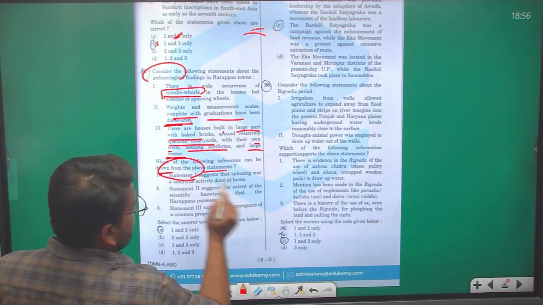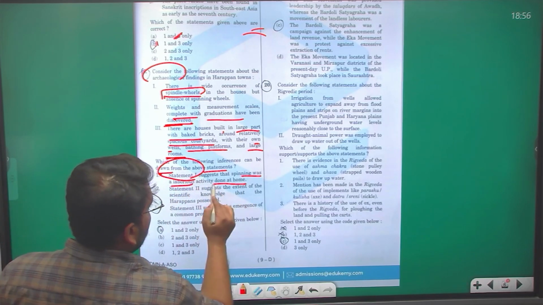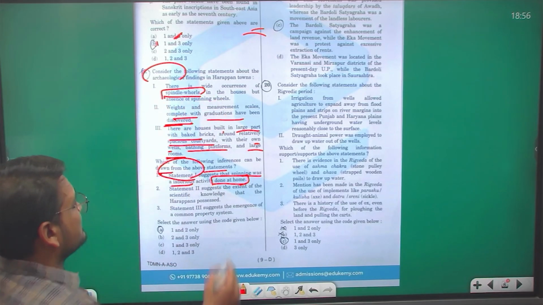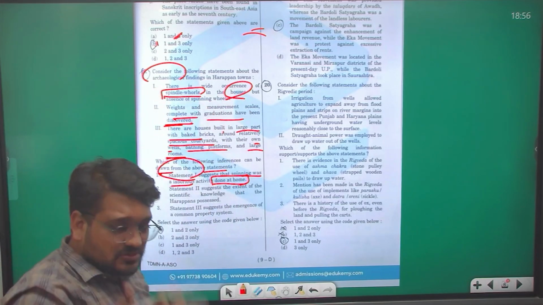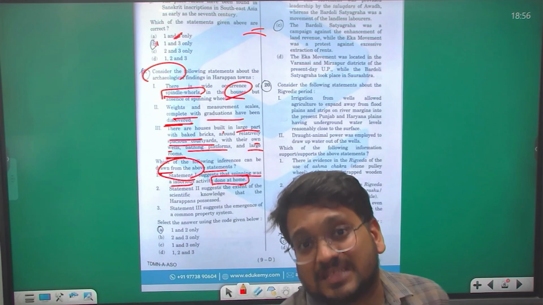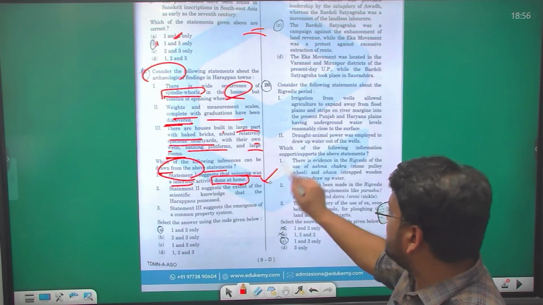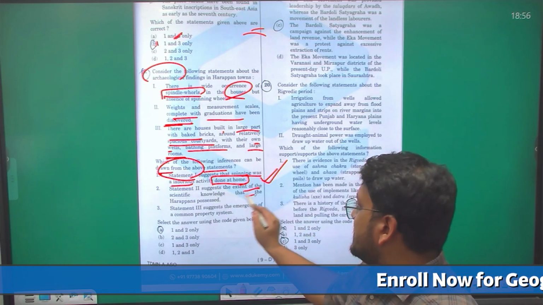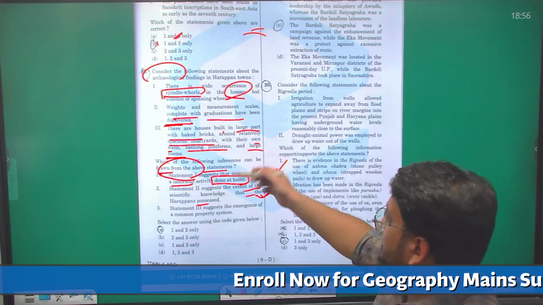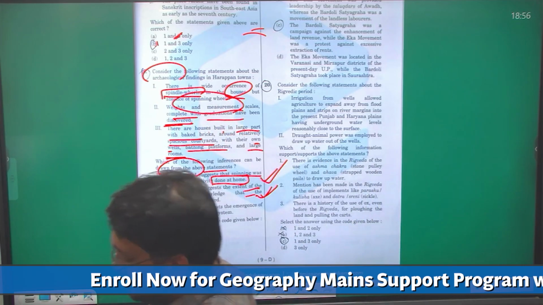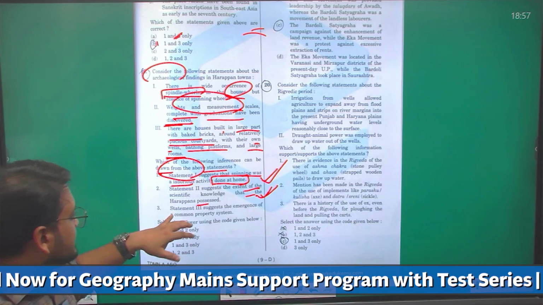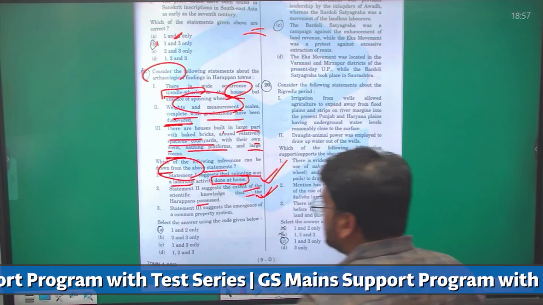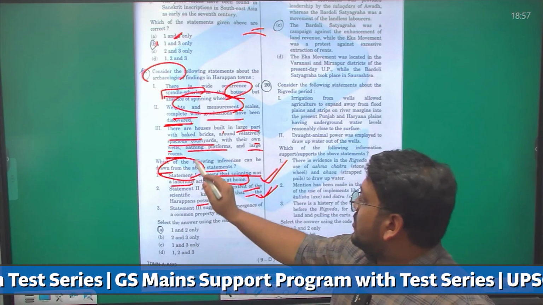Statement 1 suggests that spinning was a laborious activity done at home. Yes, there is a wide occurrence of spindle holes in the houses. We are finding this in the houses. So yes, they are doing this laborious task in the house itself. So this statement becomes correct over here. Statement 2 suggests the extent of scientific knowledge that the Harappans possessed. Yes, when we are talking about weights and measurements, that is a scientific knowledge that they possessed about the weights and everything. So yes, that statement is also correct over here. Now the third statement.